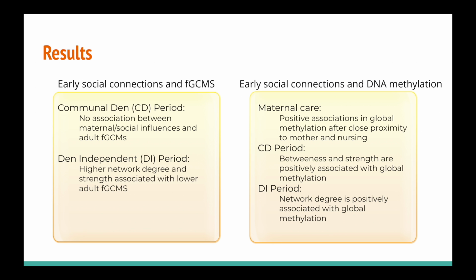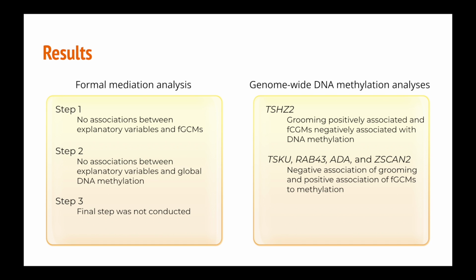In the CD period, strength and betweenness were positively associated with global methylation, and in the DI period, network degree was positively associated with global methylation. In the subset of hyenas for which the researchers had data on maternal care or social network degree and global DNA methylation in adult FGCMs, the researchers found no association between maternal care, CD social connectedness, and DI social connectedness and FGCMs. Moreover, the researchers found no association between the explanatory variables and global DNA methylation. With respect to the lack of associations, the scientists did not carry out the last part of the mediation analysis.